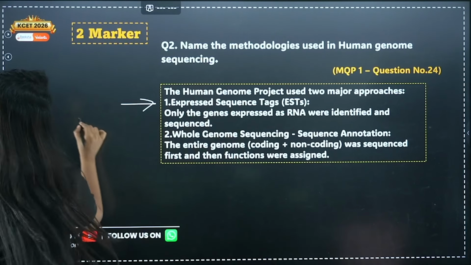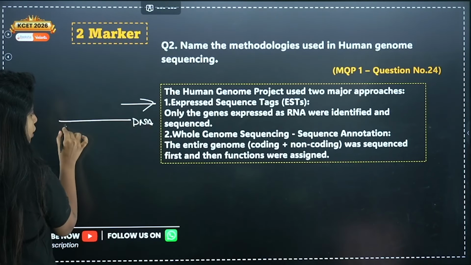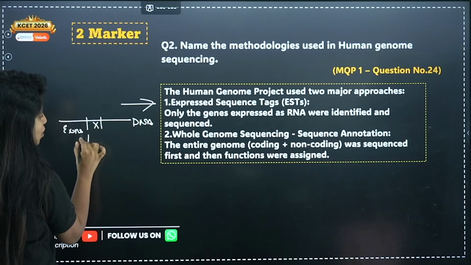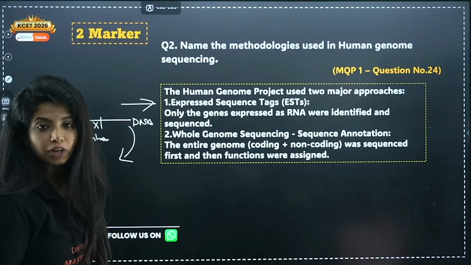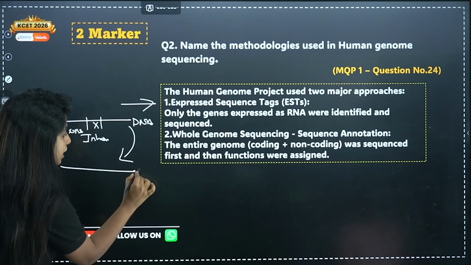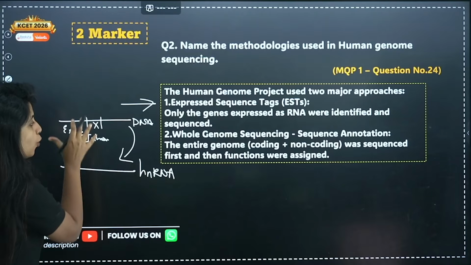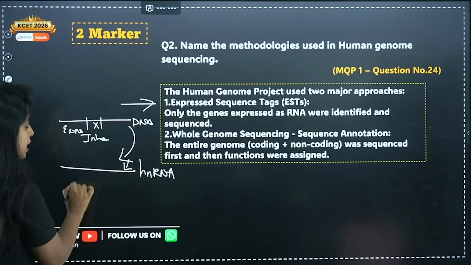We have our DNA. In our DNA, there are regions that code for protein, you call them exons, and regions that do not code for protein, you call them introns. You make the DNA undergo transcription, and that's how you get RNA. You call this RNA hnRNA. Whatever information is there in the DNA is being transferred over here.